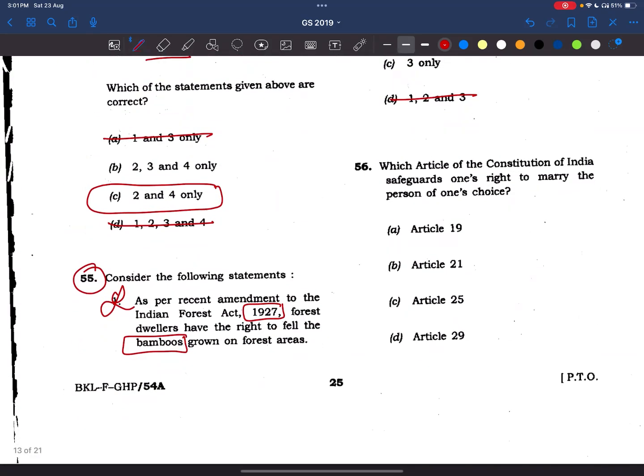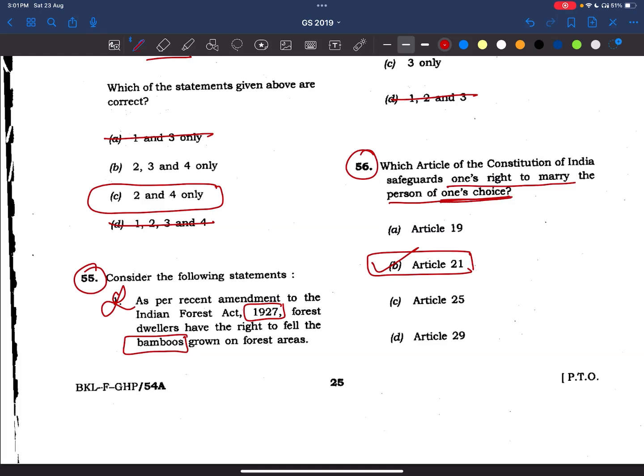Coming to 56. Which article of the Constitution of India safeguards one's right to marry the person of one's own choice? It is under Article 21, right to life. See here friends, the right to marry a person of one's own choice, okay, is treated as a safeguard under Article 21, but it is not a fundamental right in totality.